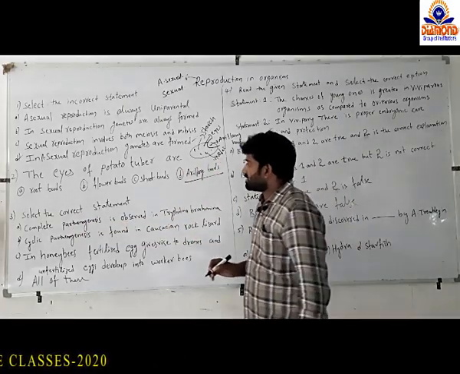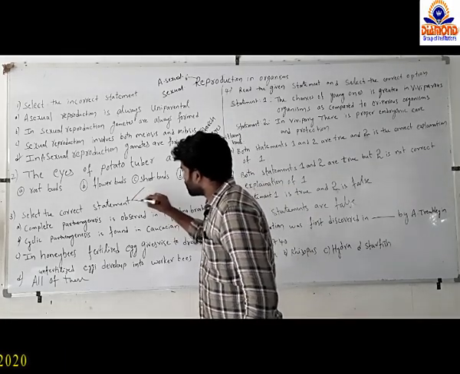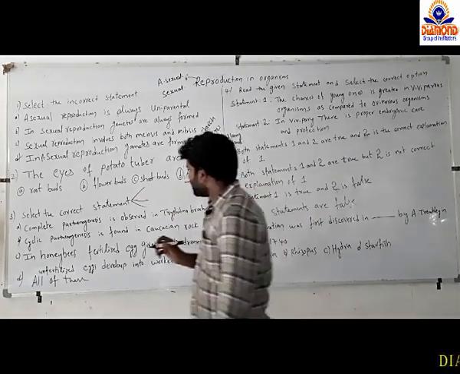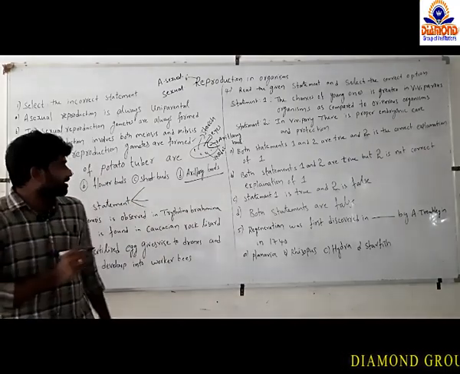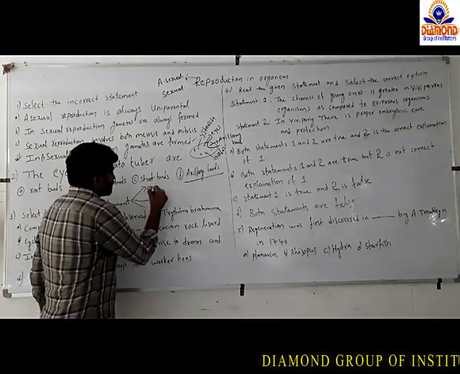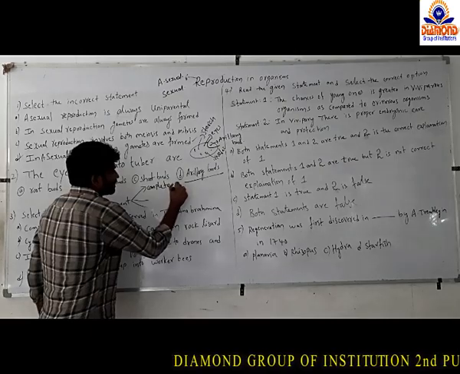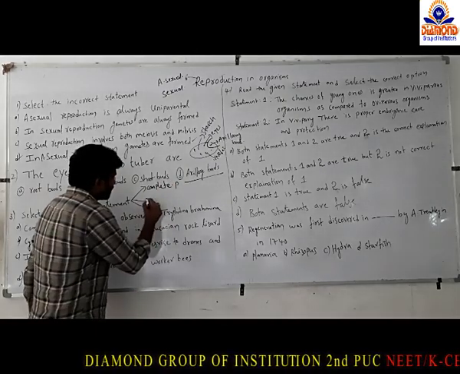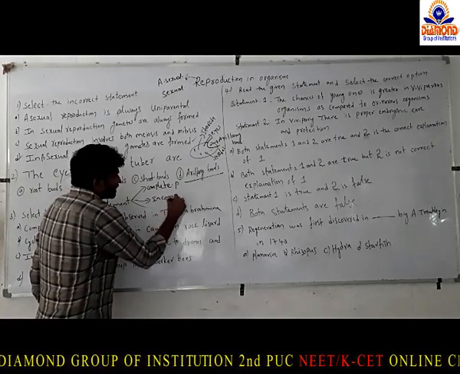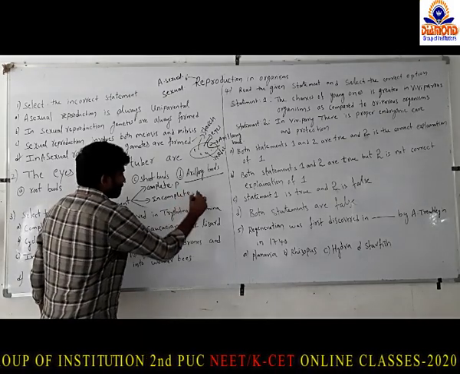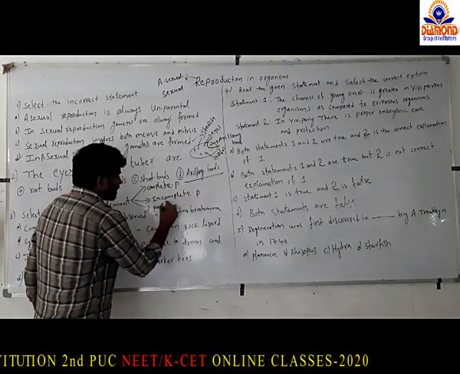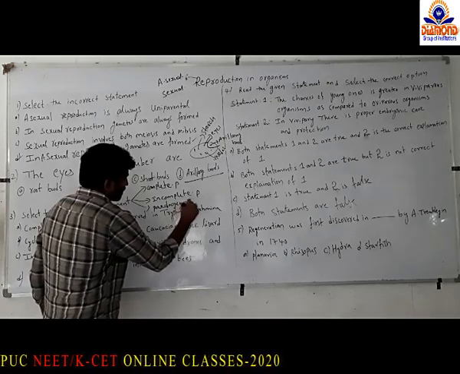Parthenogenesis is classified into three types: complete parthenogenesis, incomplete parthenogenesis, and pedogenesis.